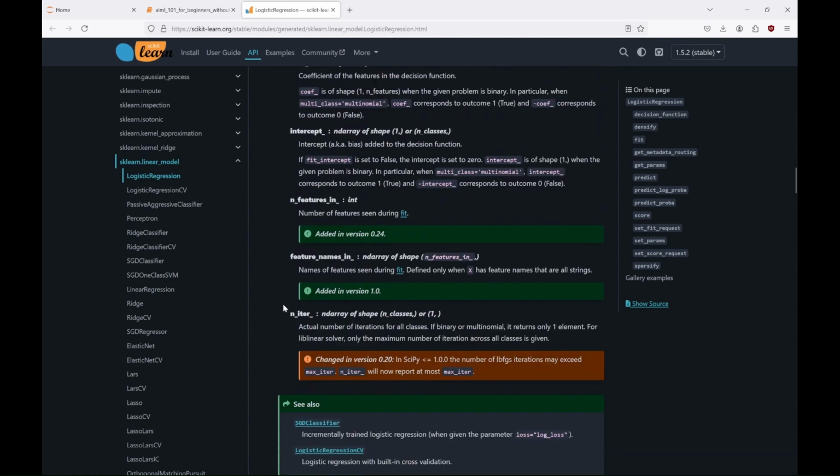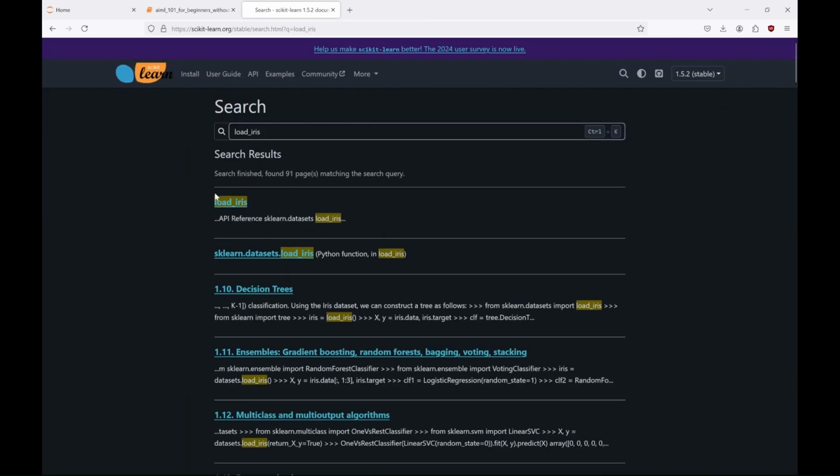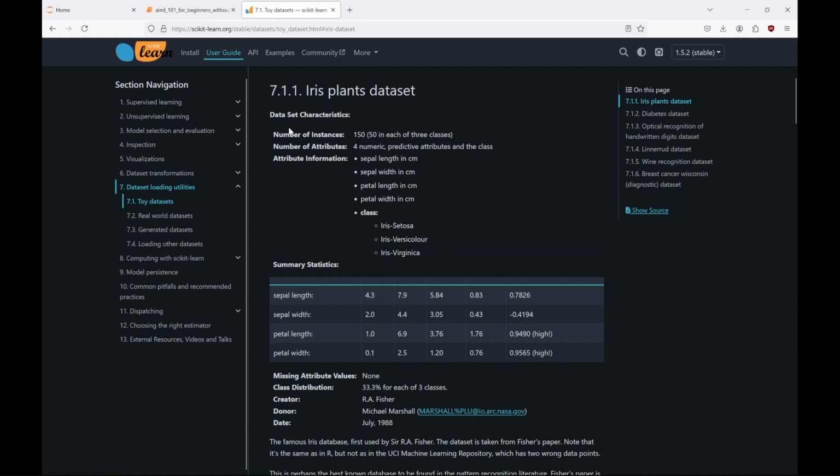But before you start, let me just tell you a couple more things about that iris dataset and other datasets you might use as a beginner, without the need to know how to create such datasets. So, you download this dataset with the simple command load iris. And what you get is a dataset with 3 classes, 50 samples per class, 150 total, with 4 features, so the dimensionality is 4. And to be precise, in the iris dataset we have 4 numeric predictive attributes and the class. The features we have are sepal length, sepal width, petal length and petal width in centimeters. And our 3 classes are, as you know, iris setosa, versicolor and virginica.